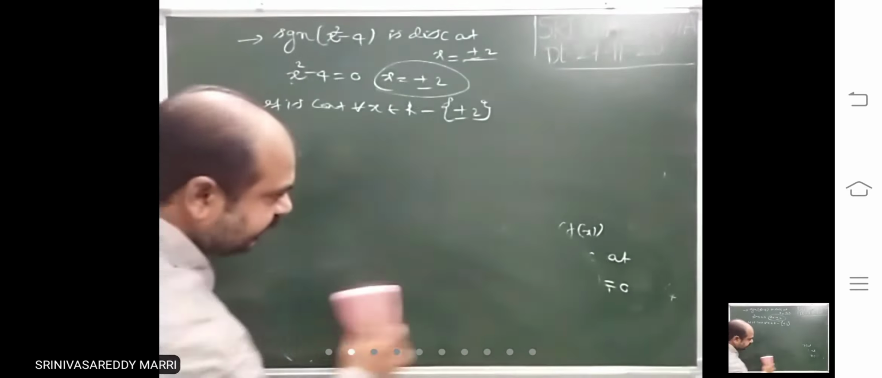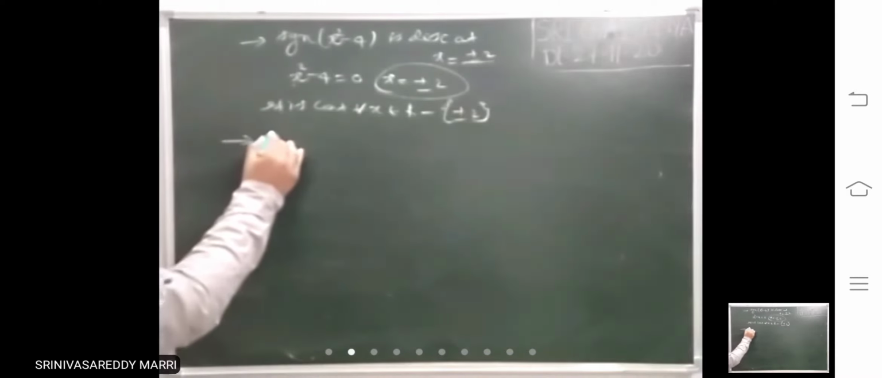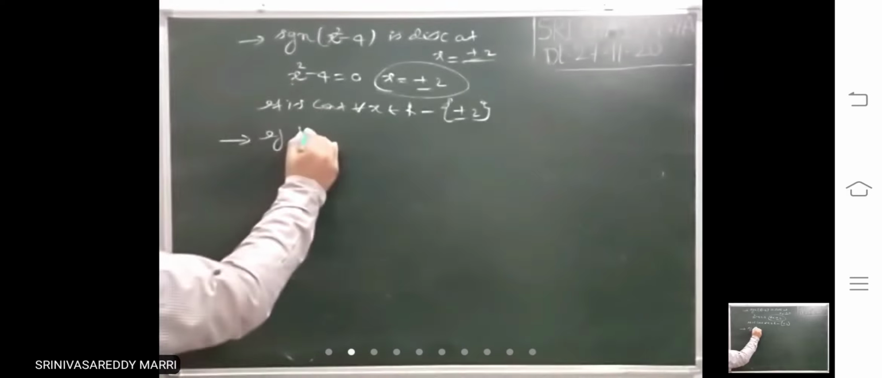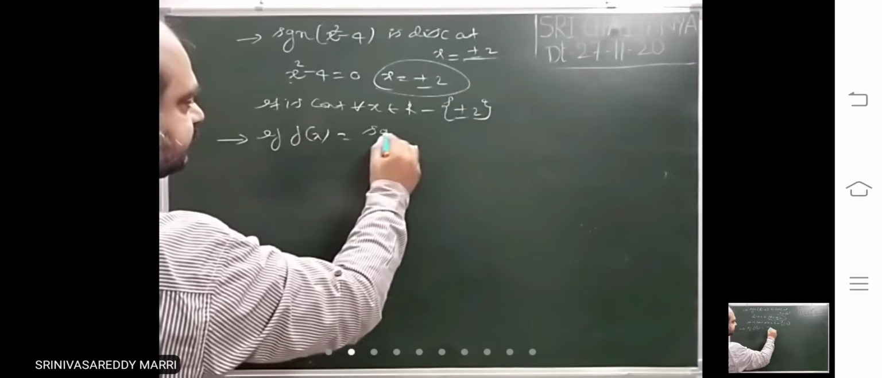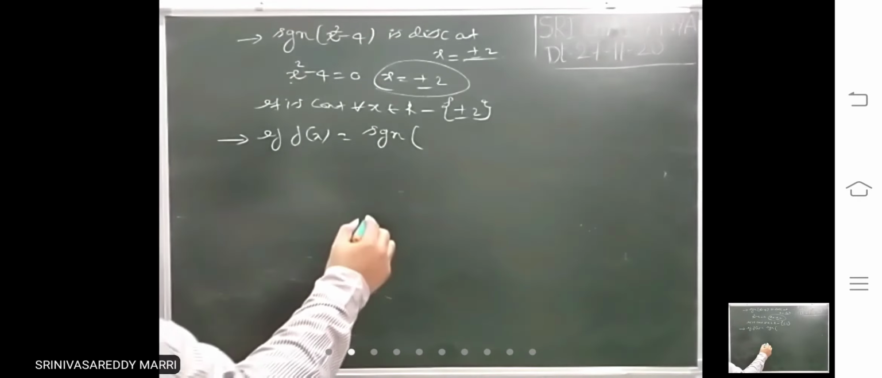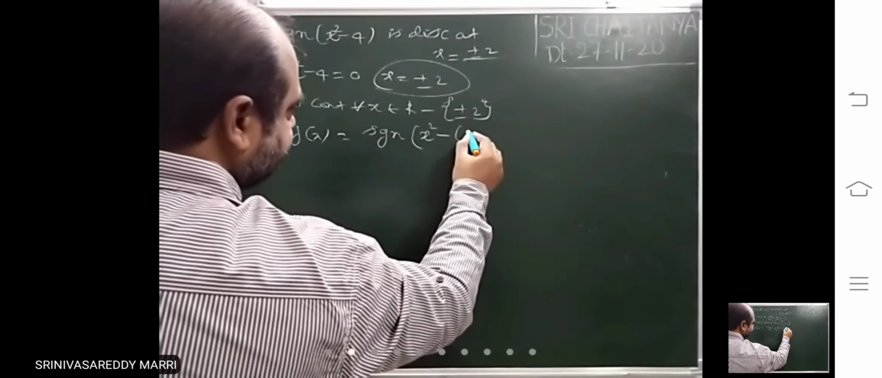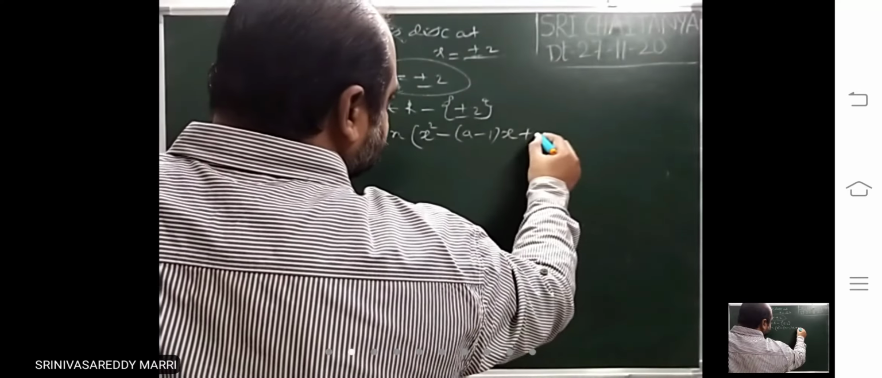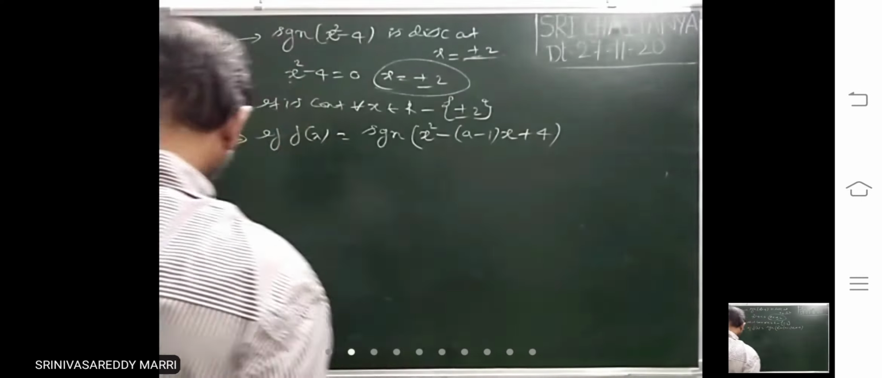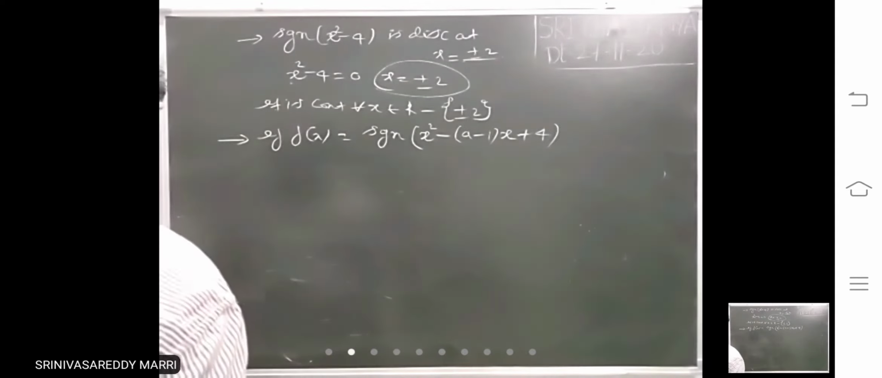Like that, signum function problems, how they will give. Suppose take one problem. If f of x equals sgn of, the function is given like this, look at x square minus (a minus 1) into x plus 4. This is given.